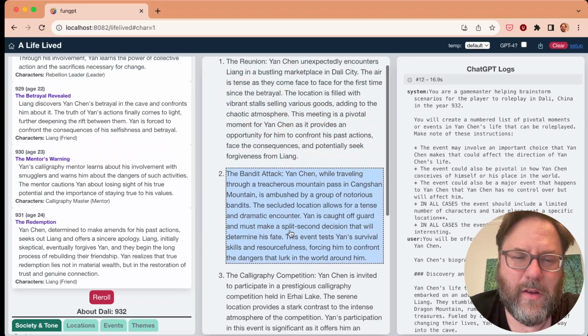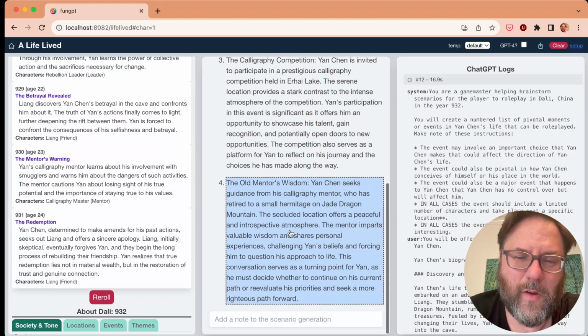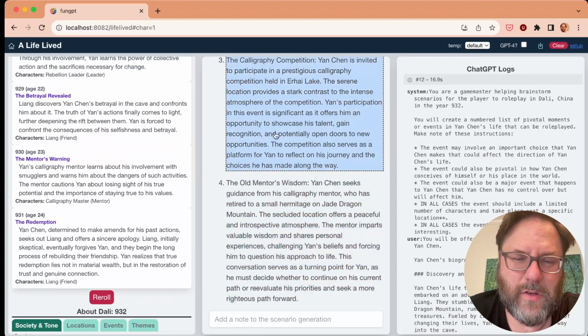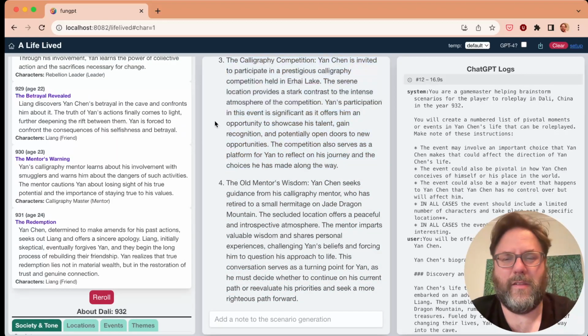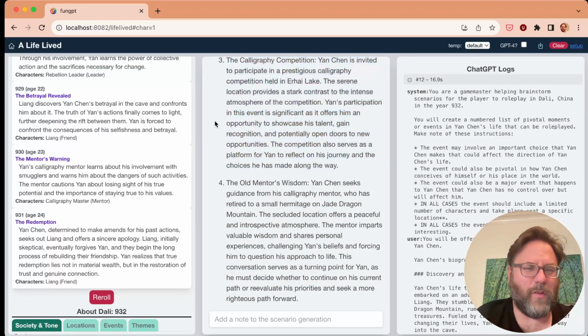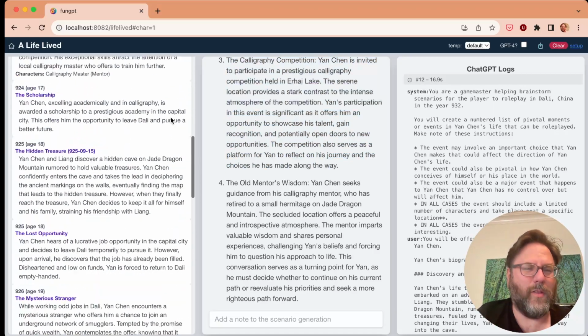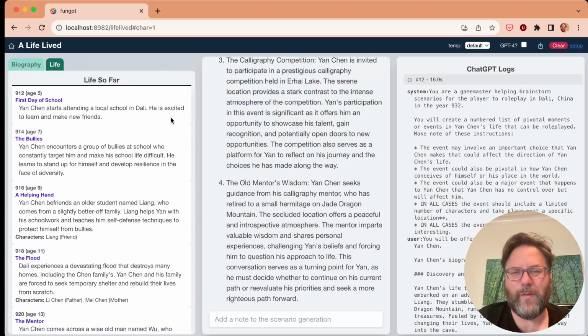And so here there are new things I can do, and I could continue to play these and move forward through the life, and then ultimately end up with a long life with many events and story of this person. So that's where I'm at. A ton of things to improve and make better, but I think it's interesting as it is.